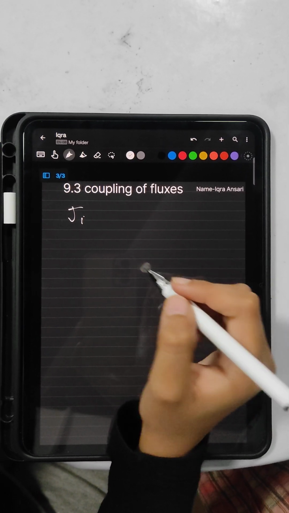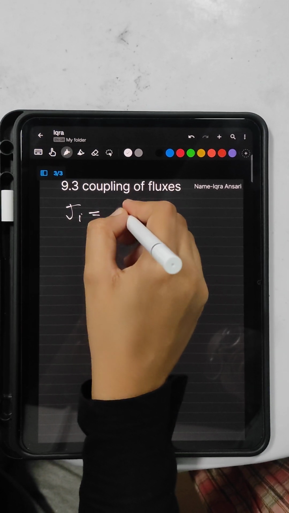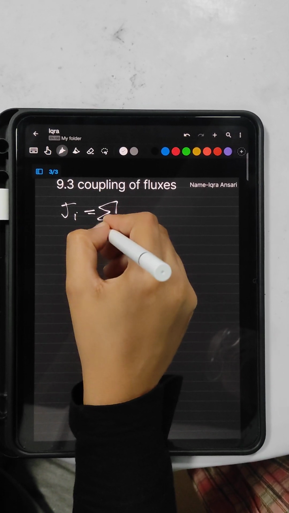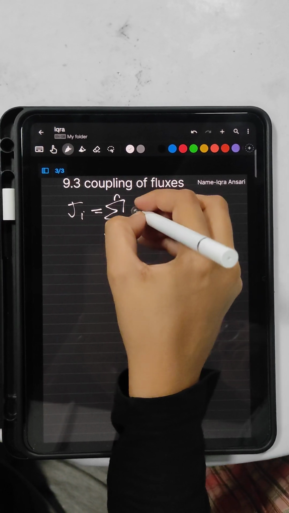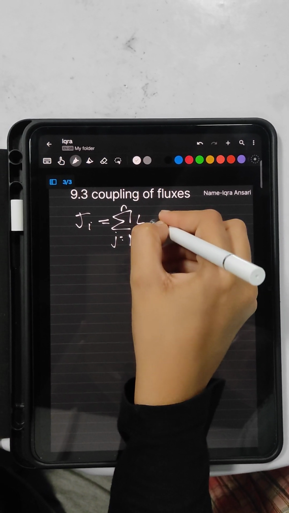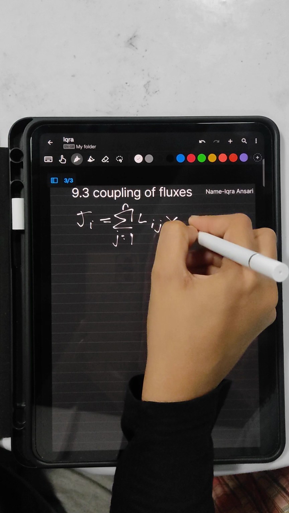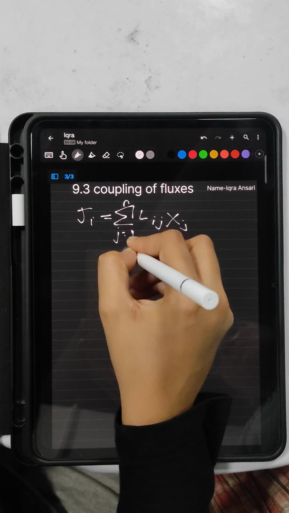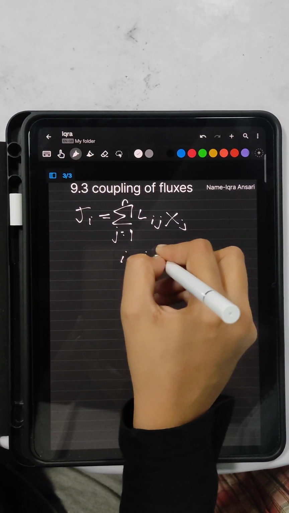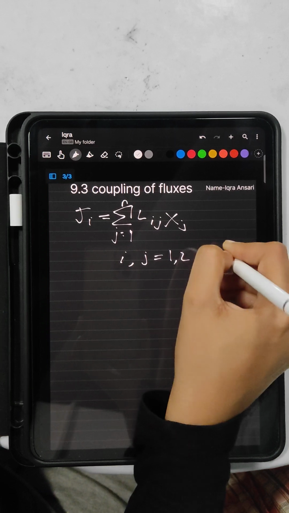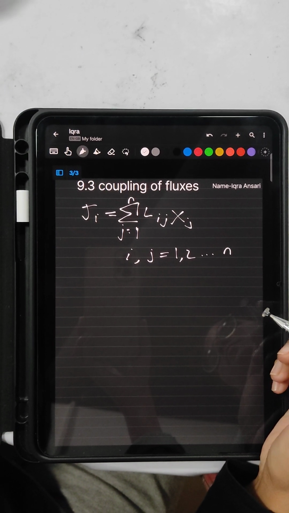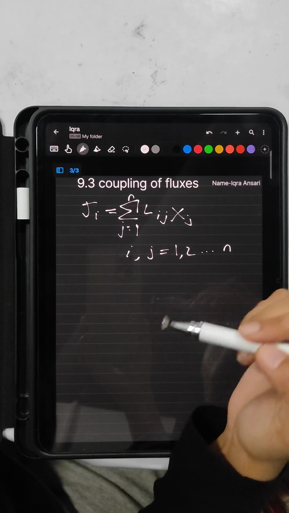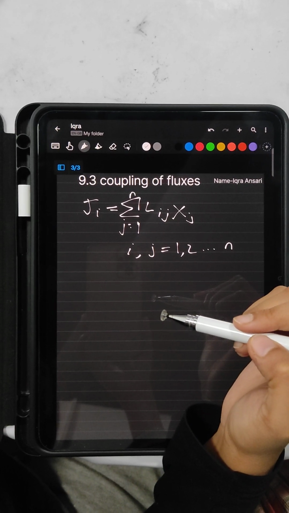In the linear approximation, Ji equals the summation over j from 1 to n of Lij Xj, where i, j equal 1 to n, and the Lij are the phenomenological coefficients.